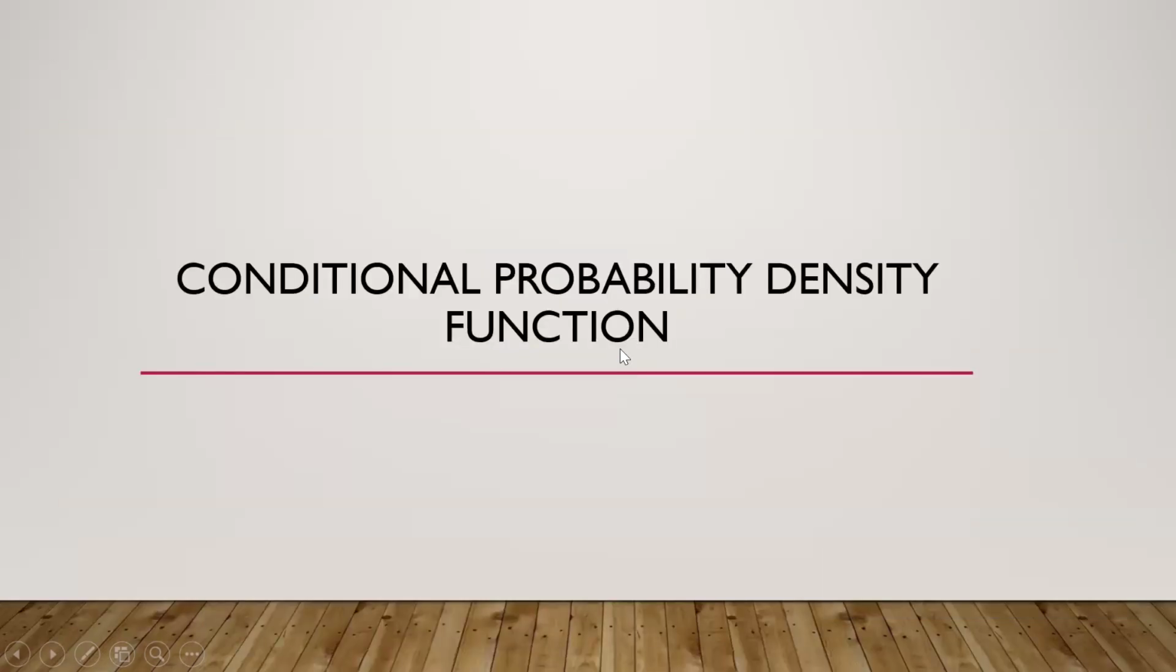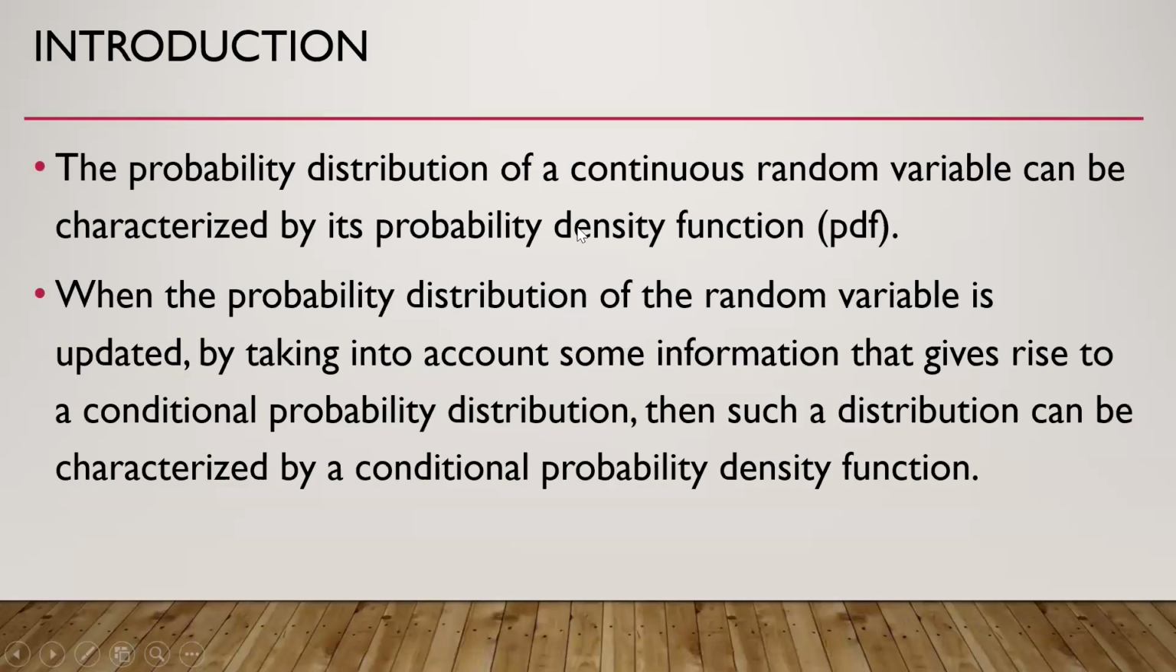Then conditional probability density function. The probability distribution of a continuous random variable can be characterized by its probability density function. When the probability distribution of a random variable is updated by taking into account some information that gives rise to a conditional probability distribution, then such a distribution can be characterized by a conditional probability density function. So this is actually updating depending on the availability of information.